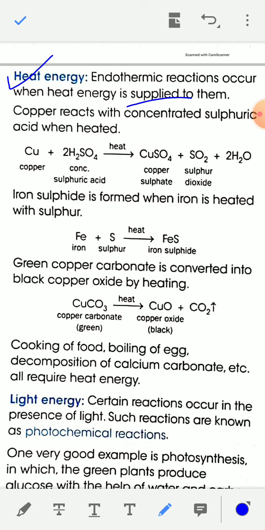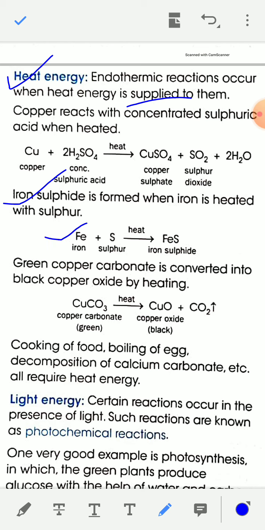Similarly, iron sulfide is formed when iron is heated with sulfur.